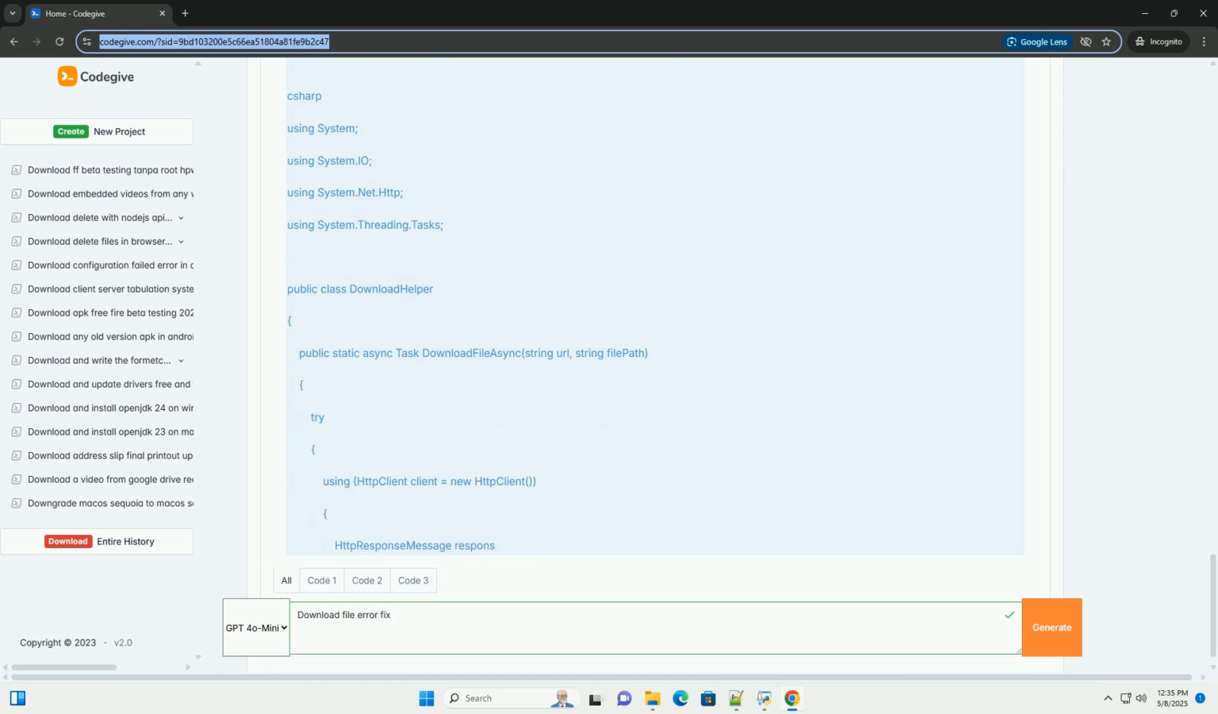Exception handling includes try-catch blocks to handle potential exceptions during the download process, such as network errors or file access errors. Asynchronous file writing uses FileStream with asynchronous writing, true passed to the constructor, for better performance. Buffer size specifies a buffer size for reading and writing to the stream. The larger the buffer size, the fewer read/write operations will be performed, potentially improving performance.